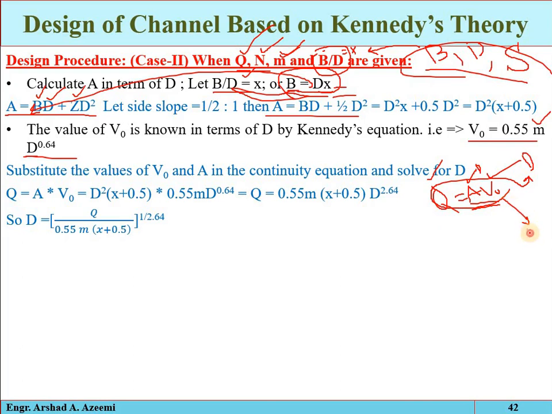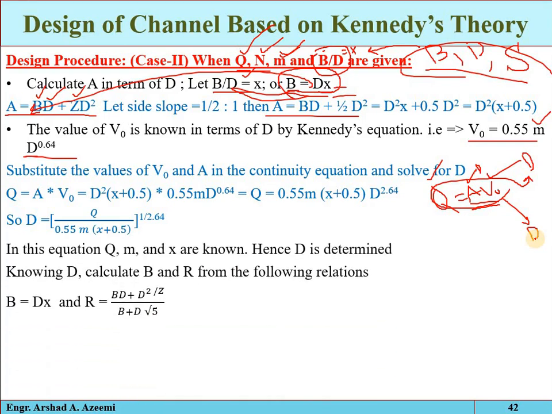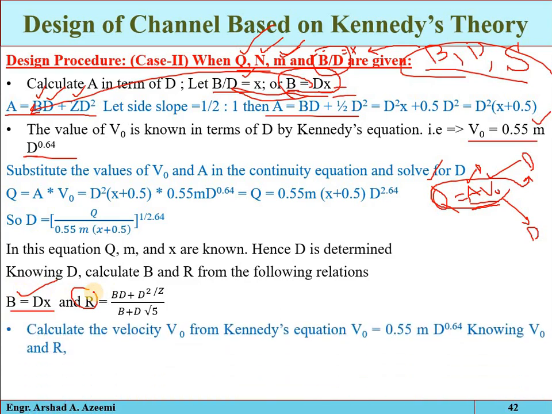So we will get what? We will get the exact value of the depth of water. Clear? So once we get the exact value of depth of water, put that value here in the ratio. So you will get the exact value of the bed width, and once the bed width and the depth are determined, then we can find out the hydraulic radius, hydraulic mean depth, and also the wetted parameter.